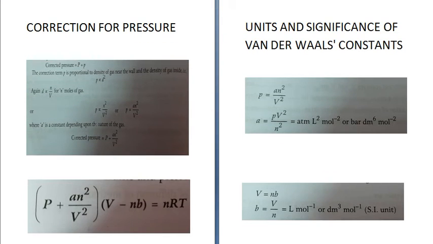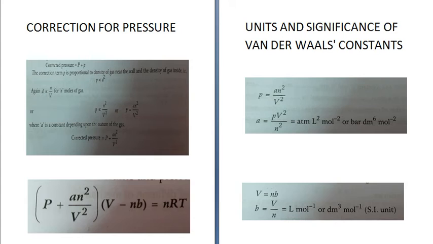Similarly, the second thing which van der Waals did was a correction for pressure. At high pressure, molecules of gases are very close to each other and they do not strike the wall of the container with full impact because they are dragged back by other molecules due to molecular attractive forces.